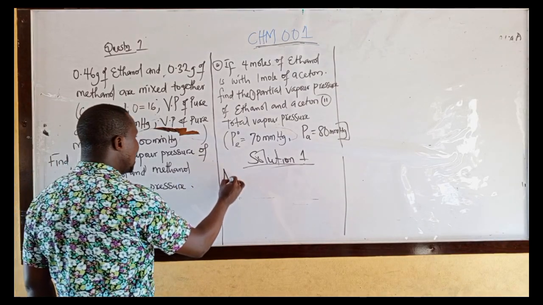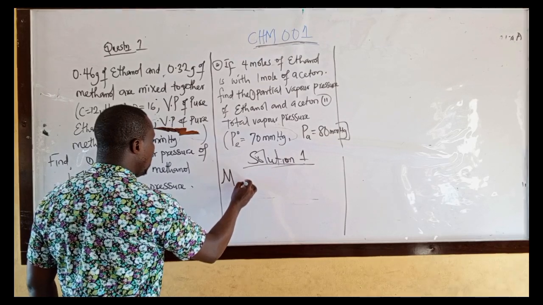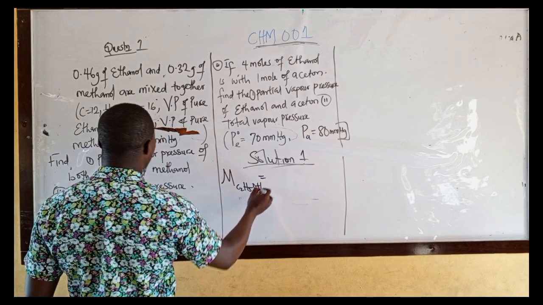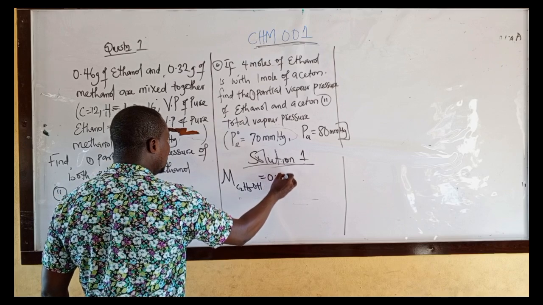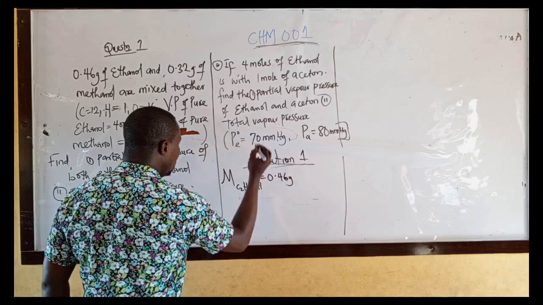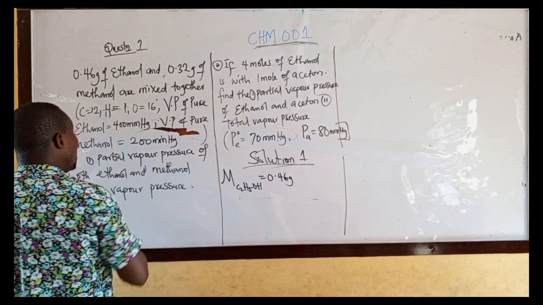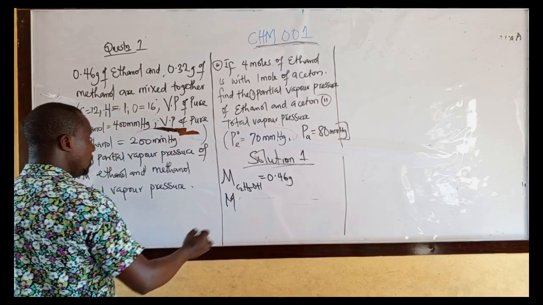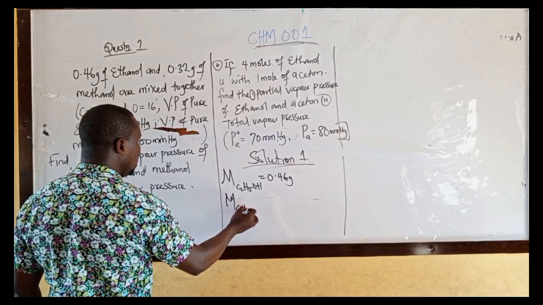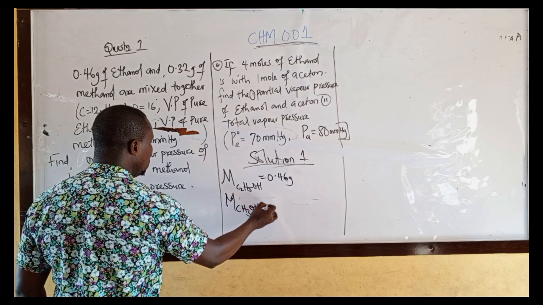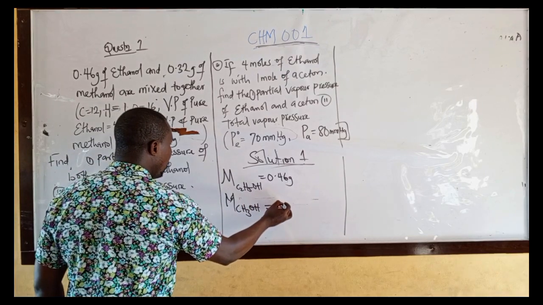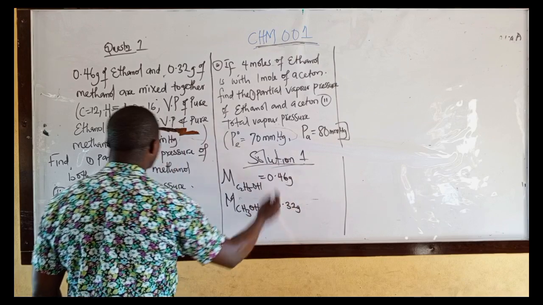We are given the mass of ethanol. Ethanol is C2H5OH. The mass of ethanol is given as 0.46 grams. Then we have the mass of methanol. Methanol is CH3OH. That one is given as 0.32 grams.